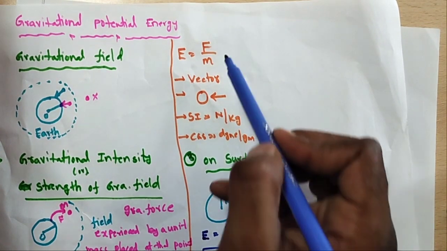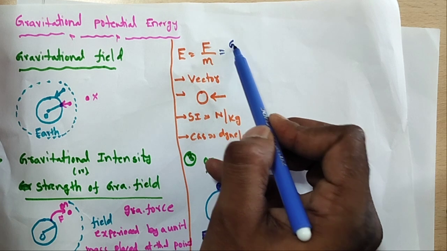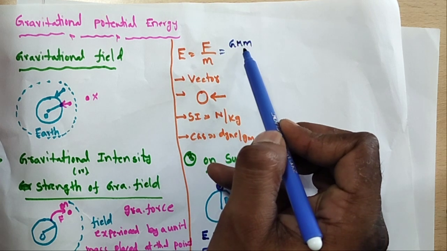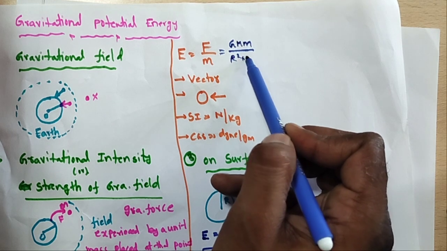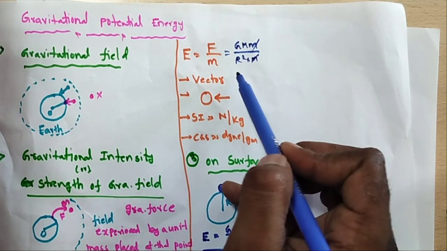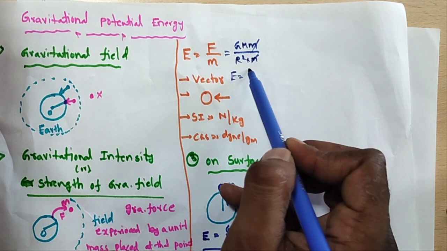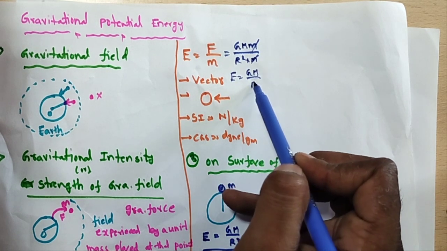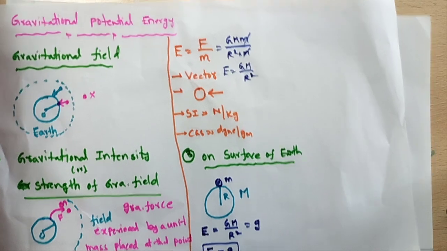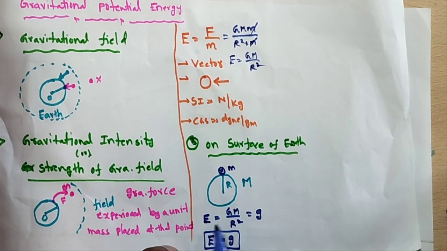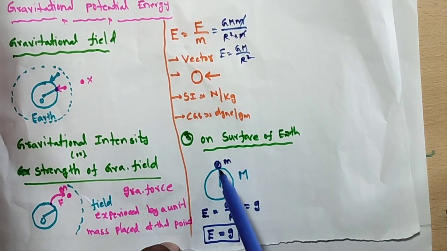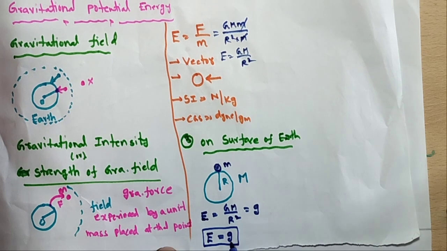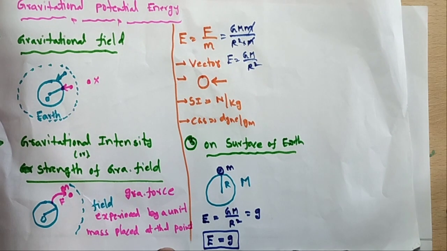So F is equal to G capital M small m by r square, and small m cancels. What is the E formula? E is equal to GM by r square. This is the mathematical formula. But GM by r square is equal to small g. So the gravitational intensity at this point is equal to the acceleration due to gravity.